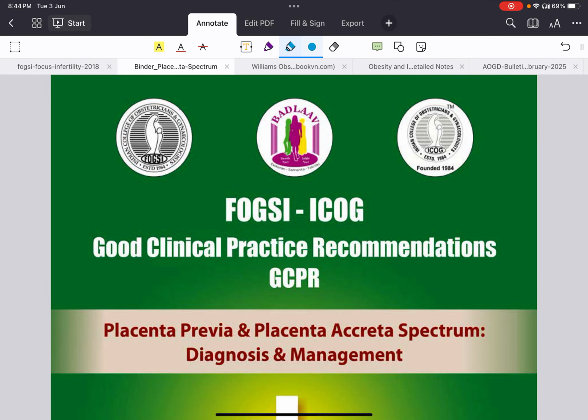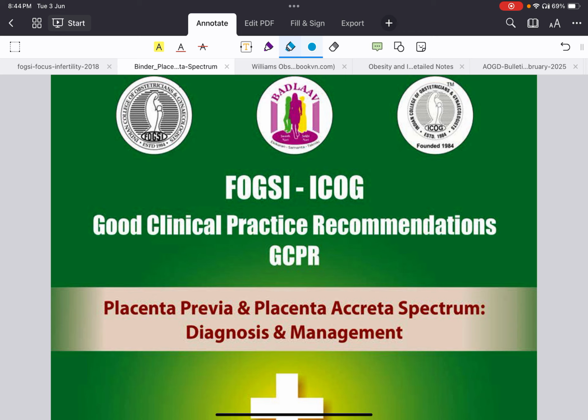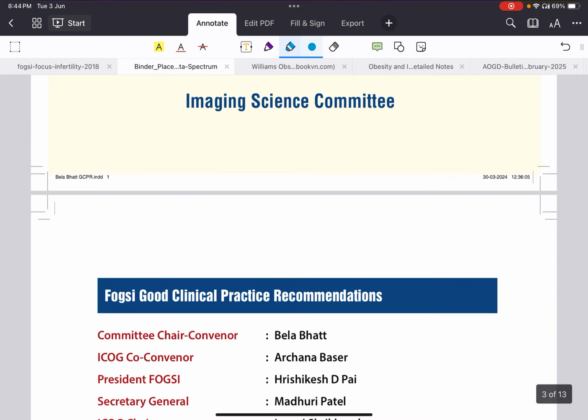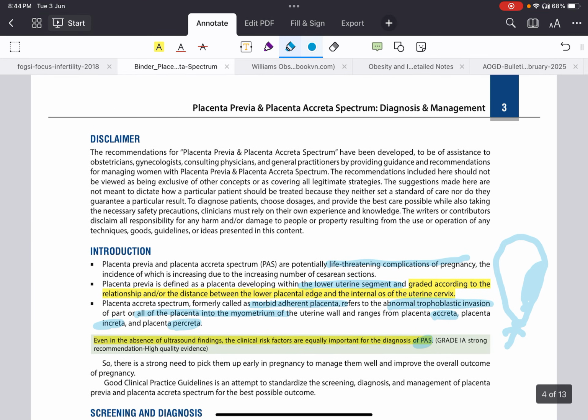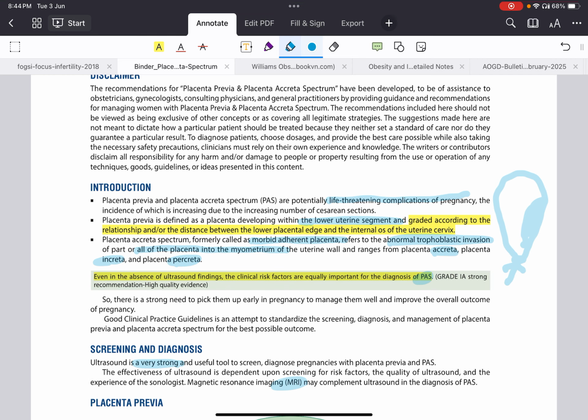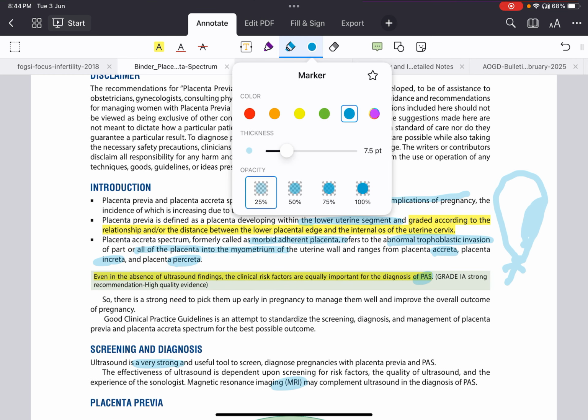Today I want to discuss placenta previa, placenta accreta spectrum, diagnosis and management, FOGSI guidelines. First I'll tell about placenta previa, then placenta accreta spectrum. So placenta previa, we already know. This is placenta previa.